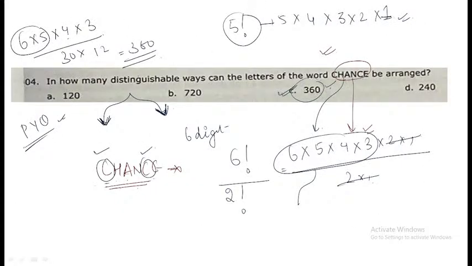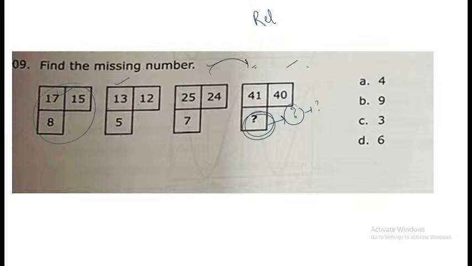Next question, this one is done. Next question, you need to find out the missing number, okay. So you need to find out which particular number would be coming over here. 4 of the combinations are given. For 3 of them, how to solve this question, you need to find out what is the relationship between the 3 numbers given to you, and then you can solve it out easily, okay. Give it a try, then we'll solve out together.